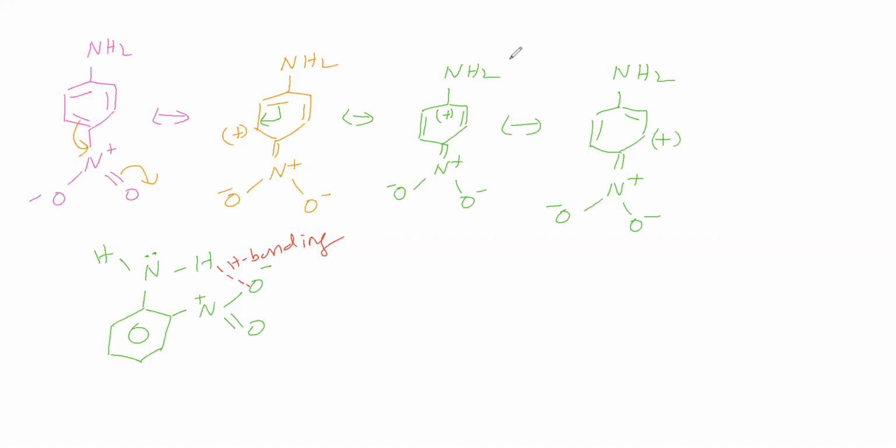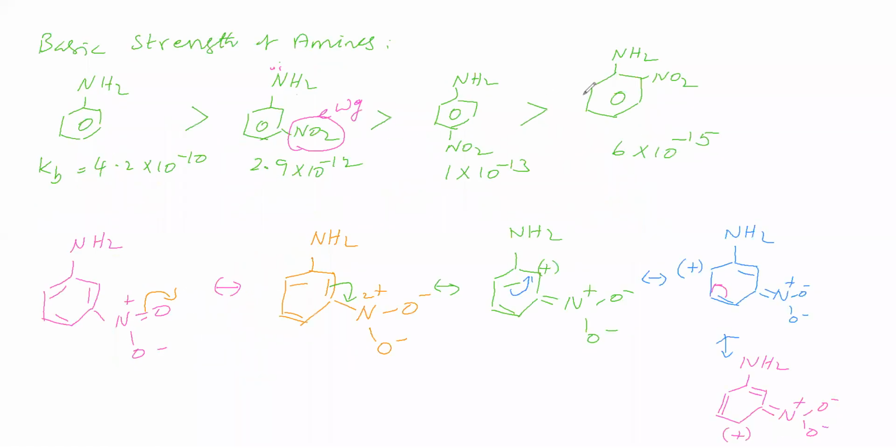Due to this hydrogen bonding, what membered ring is created? We see 1, 2, 3, 4, 5, 6. A 6 membered ring is created. A 6 membered ring means stable. Therefore, this hydrogen bonding is giving stability to the system. So in this ortho nitroaniline, hydrogen bonding is possible between this NO2 group and NH2 group.